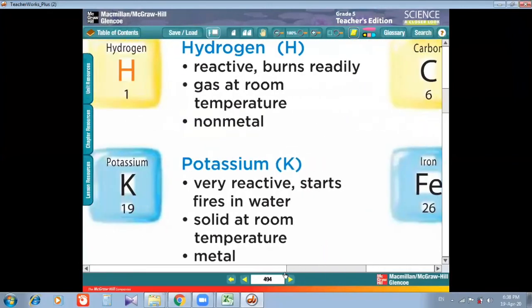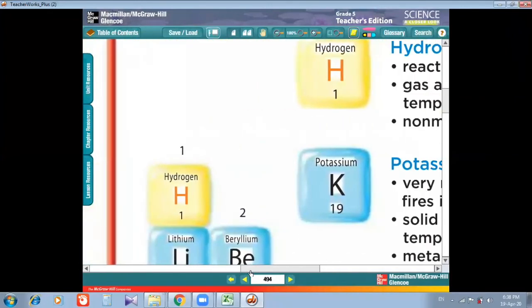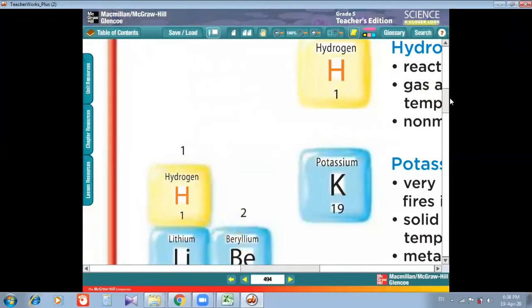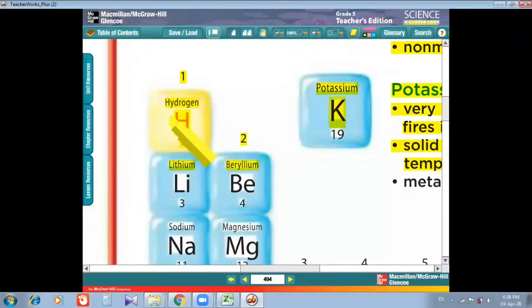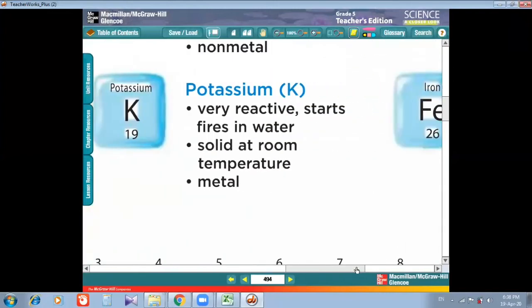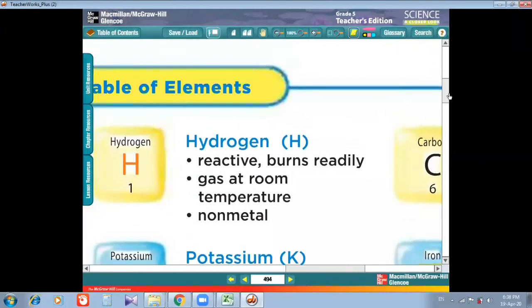Now, what is the periodic table? This we will discuss on the next page. Like, you have this one. What are all these things? For example, if we take H, the first one, what does it mean? The name of the element is written, hydrogen. Its symbol is written, capital H, and its atomic number is written, 1.